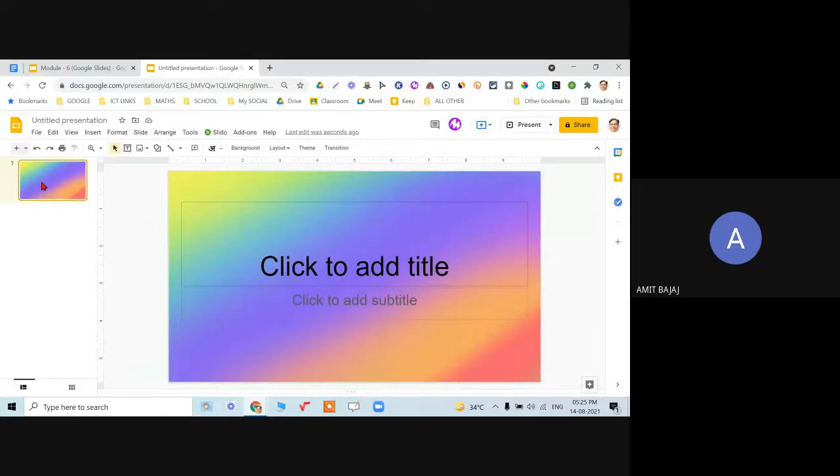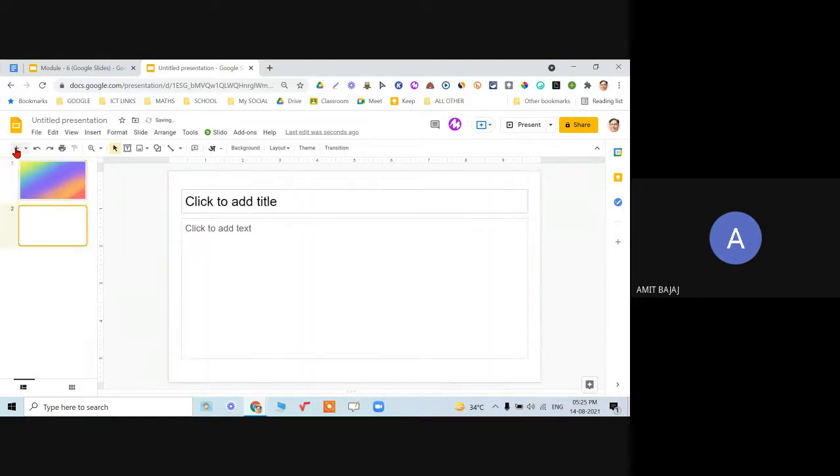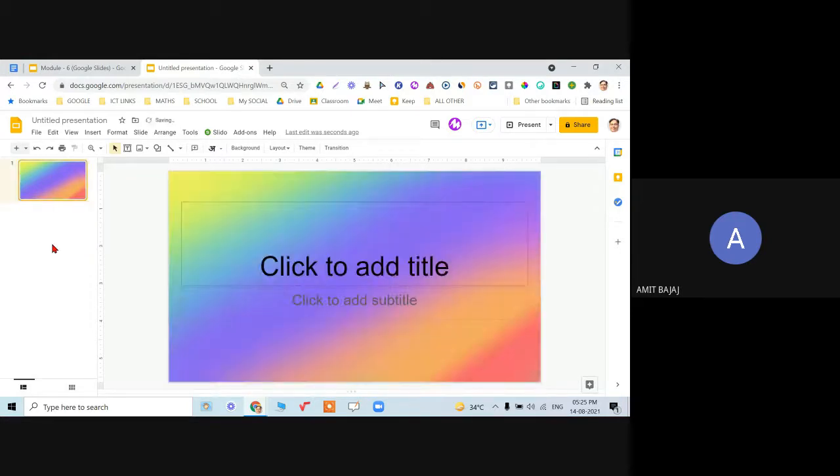If I want to copy this, when I click on plus, again you can see a totally new kind of slide will be created. Let me just delete this, but I want the same slide over here. So how can I do it? There is one option everyone knows, Control C and Control V, copy and paste. But instead of Control C and Control V, there is another very interesting feature referred to as Control D. Control D refers to duplicate.